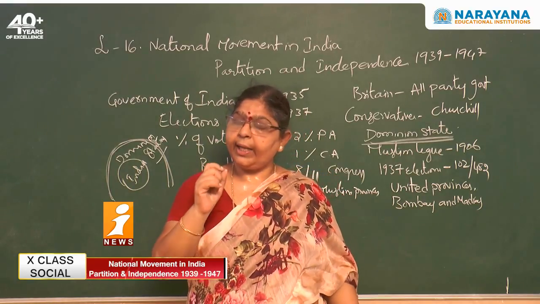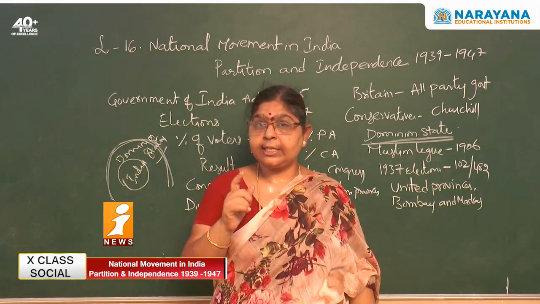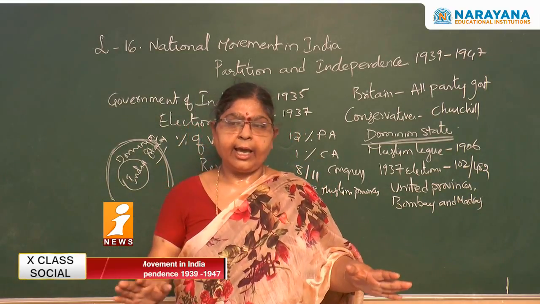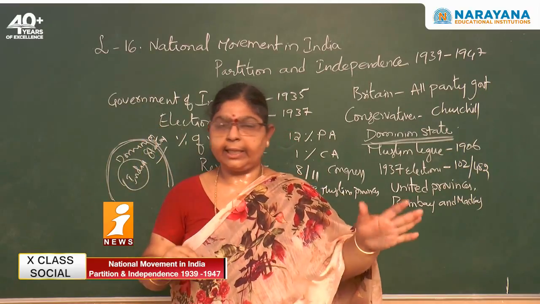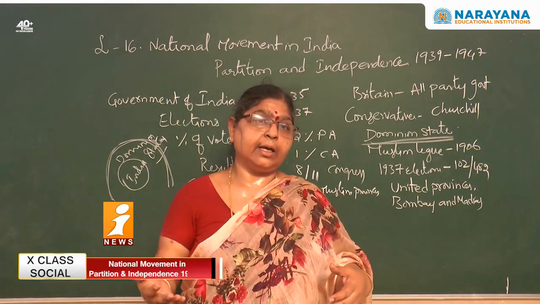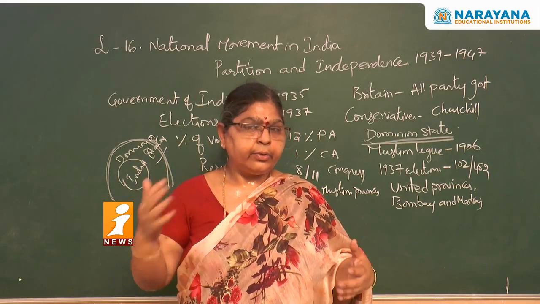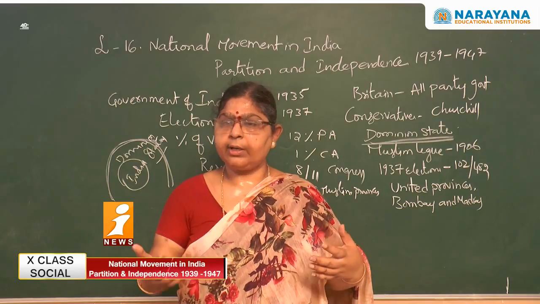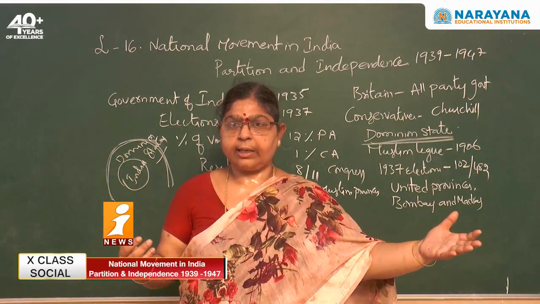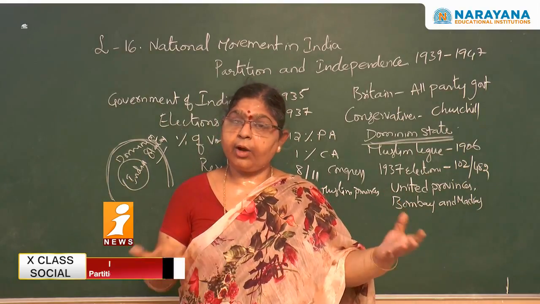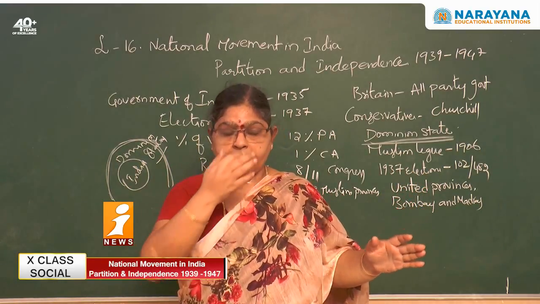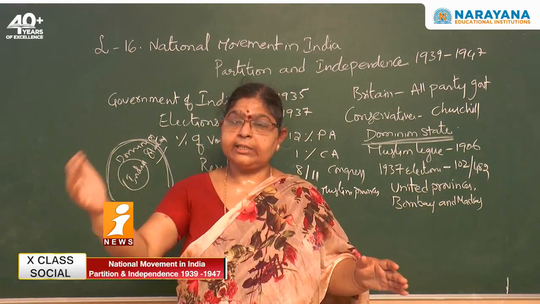See here, very clearly we can observe one thing. What is that? Suppose in this class, we have 20 girls and 30 boys. When there are elections for the leader, usually a boy will get elected, because 20 votes may be got by the girl and 30 votes are got by the boys. Then what happens? Only boys would become the leader every time. The boys may not know the needs of the girls.